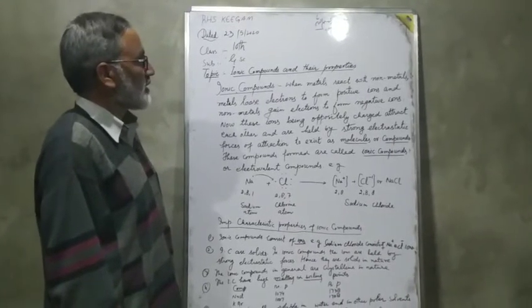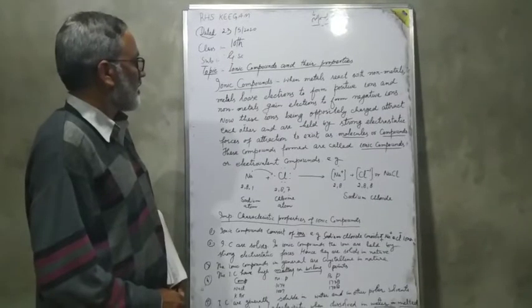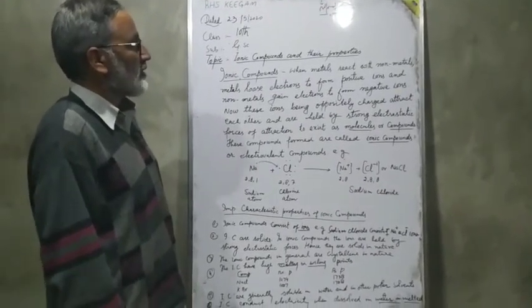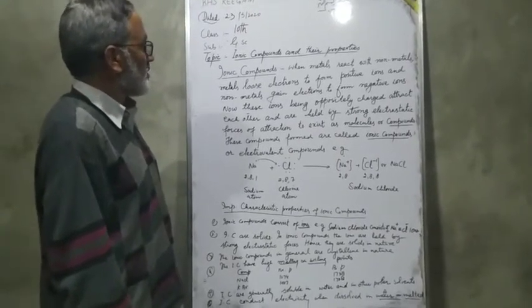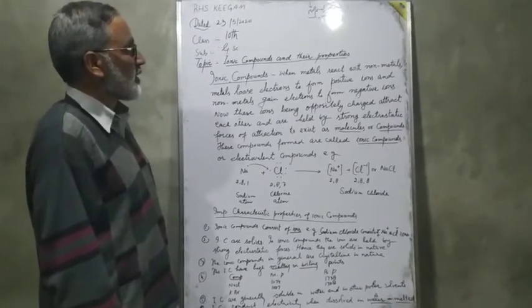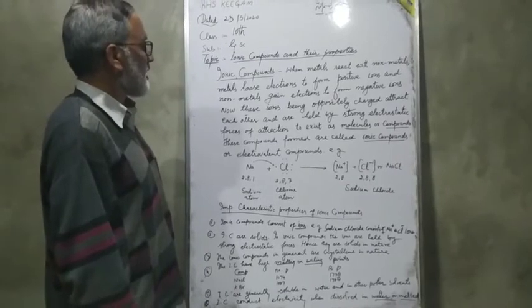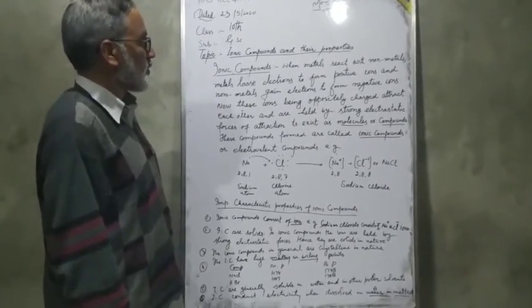You know that metals react with non-metals. When metals react with non-metals, metals lose electrons to form positive ions and non-metals gain electrons to form negative ions.